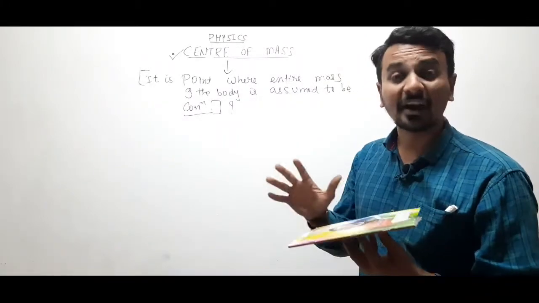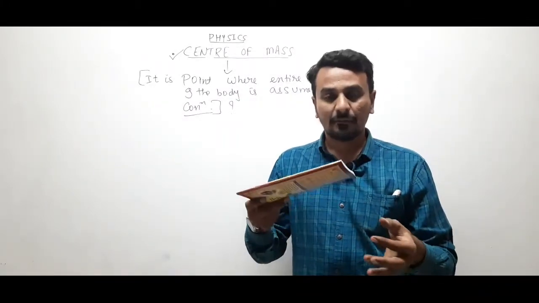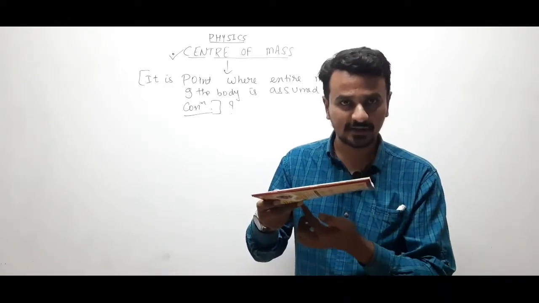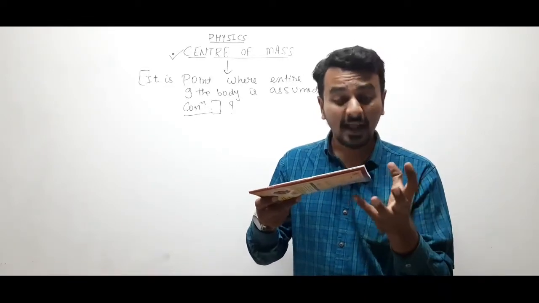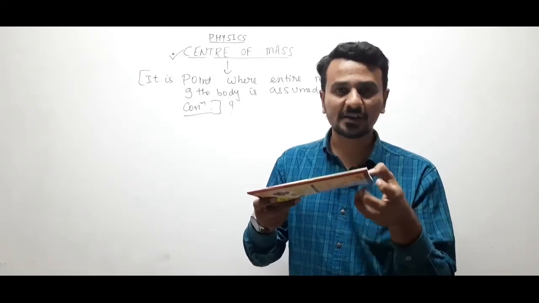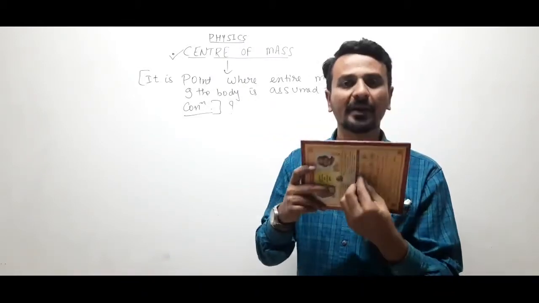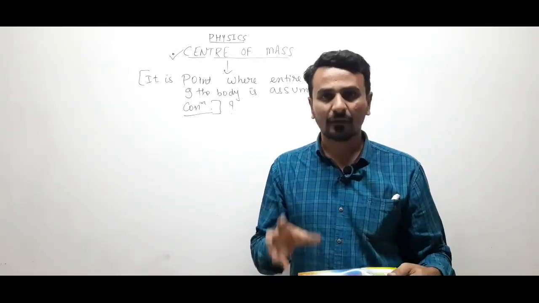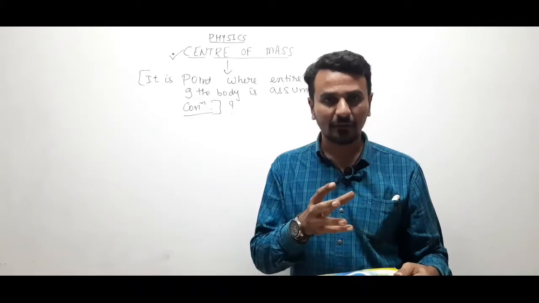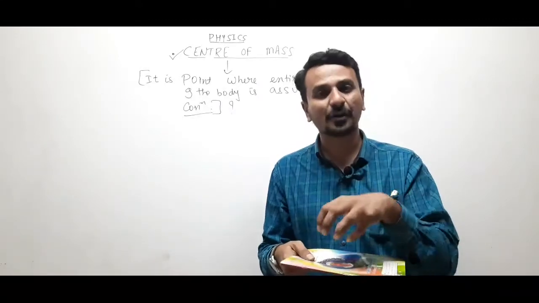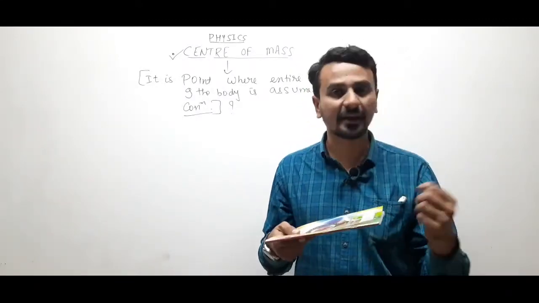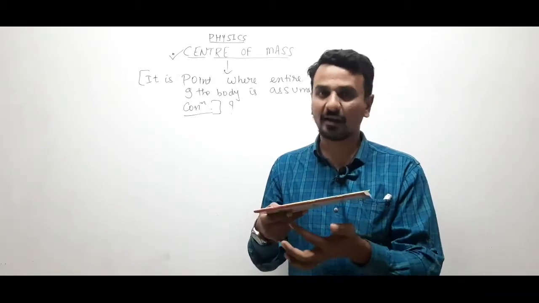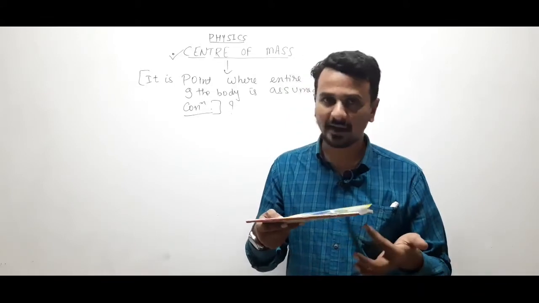So it means that we can say that the mass of this particle, this particle, this particle, this particle, or we can say the entire mass of this body, is somewhere over here. This point is known as center of mass, right? So center of mass is a point where you can say that the entire mass of the body is assumed to be concentrated. See, first I applied a force on this particle, then on this particle, then on this particle, then on this and this.